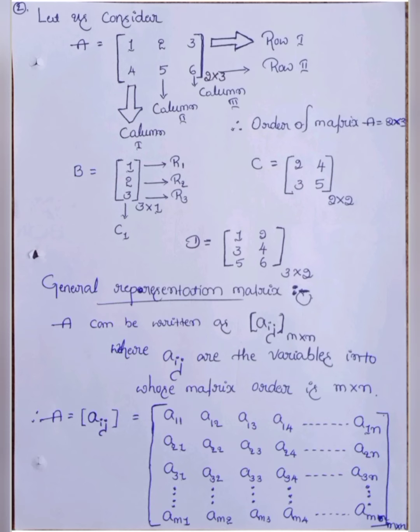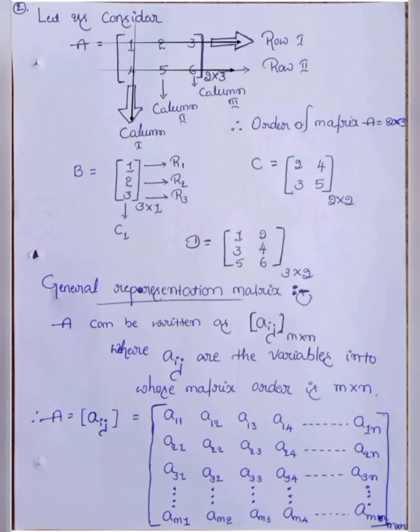In any matrix, the first horizontal line is called row 1 and the second horizontal line is called row 2.